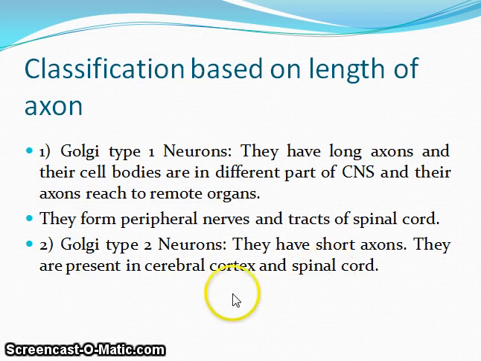And Golgi type 2 neurons, they have short axon, they are present in cerebral cortex and spinal cord. So they need not go away from the brain, that's why they have short axons, whereas Golgi type 1 have long axons as they have to reach the organs which are away from the cerebral cortex. Okay, fine.